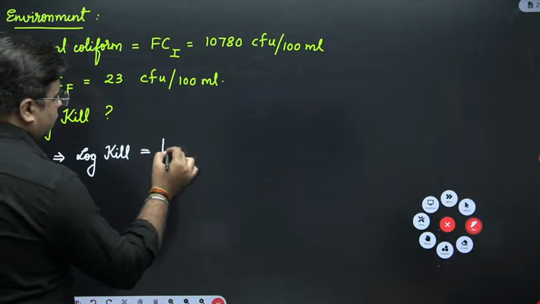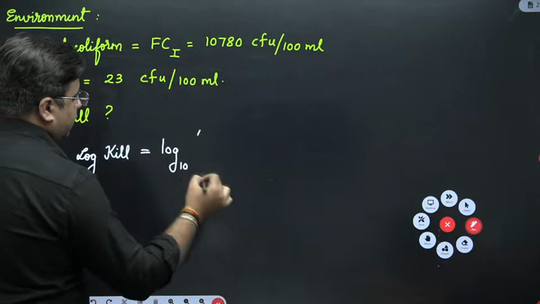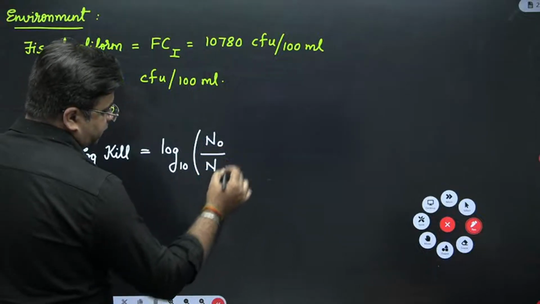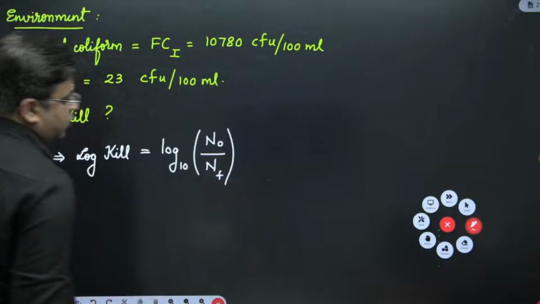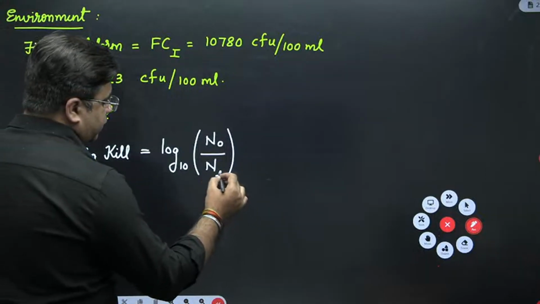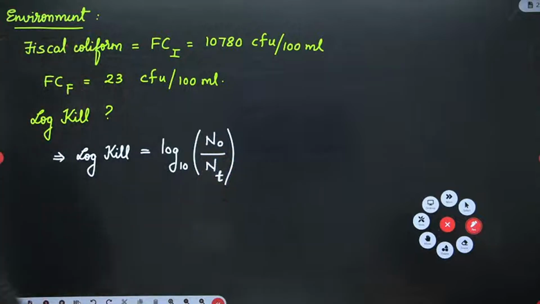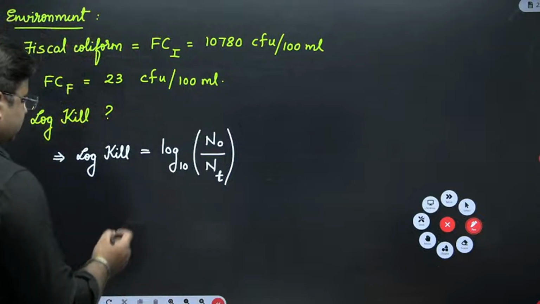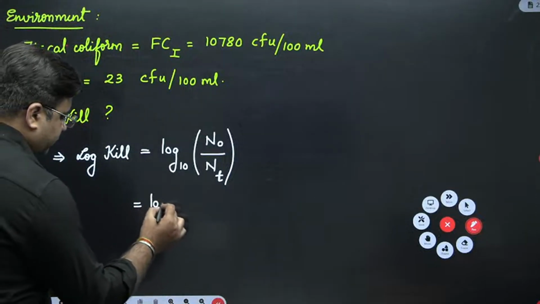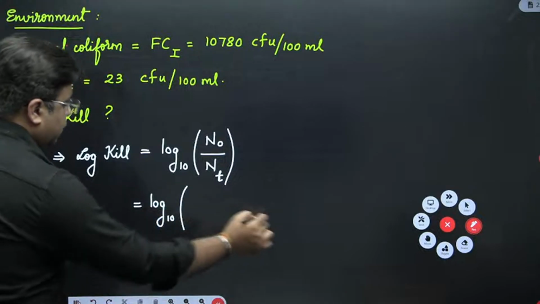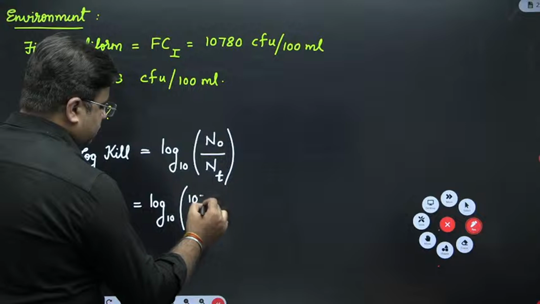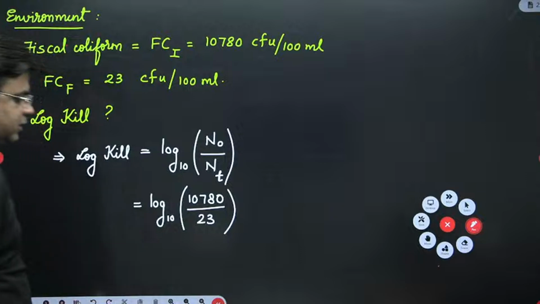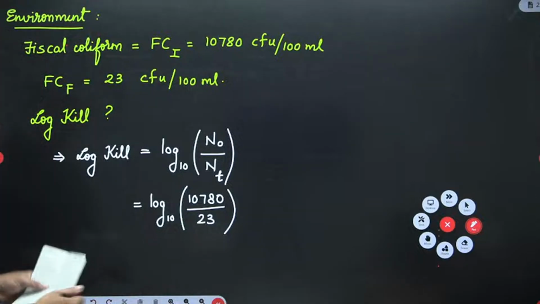Log kill is equal to log to the base 10 of the initial number of coliforms divided by the final number of coliforms, or coliforms after time t. That is termed as log kill. How many microorganisms are killed? Just calculate this. So this is log to the base 10 of 10780 divided by 23. Please calculate this. I think this will come somewhere around 2.67.